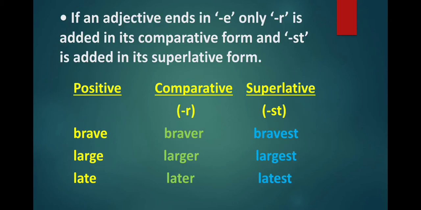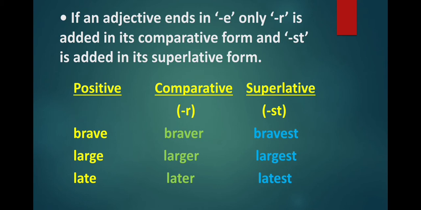Now if an adjective ends in E, then we add only R to form its comparative degree and only ST to form its superlative form. See the first example, brave. Here this adjective ends in E. So we will just add R to form the comparative degree. So it will become braver. And we will just add ST to form the superlative degree. So it will become bravest.